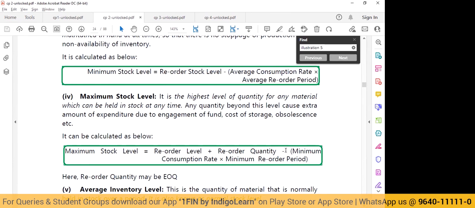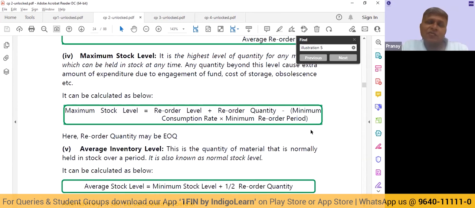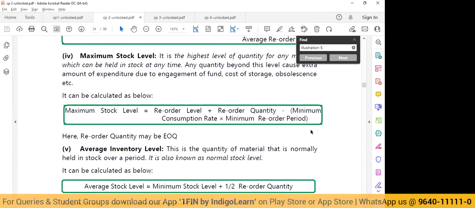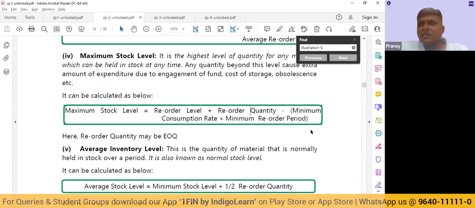If you subtract less amount, you subtract less amount basically. So we'll get the maximum stock level, right? So this is the least consumption. That is how you get the maximum stock. Makes sense? All right.